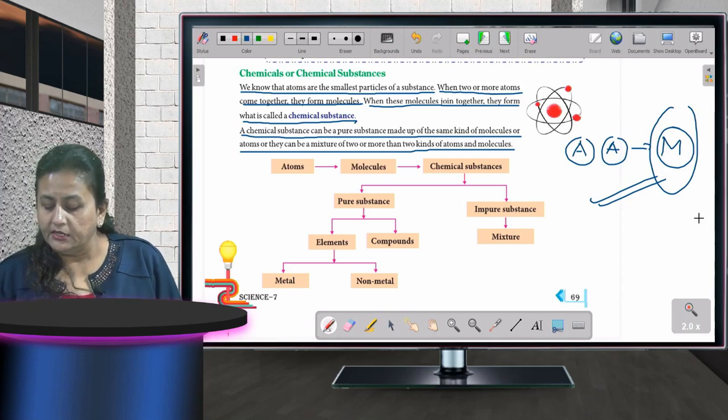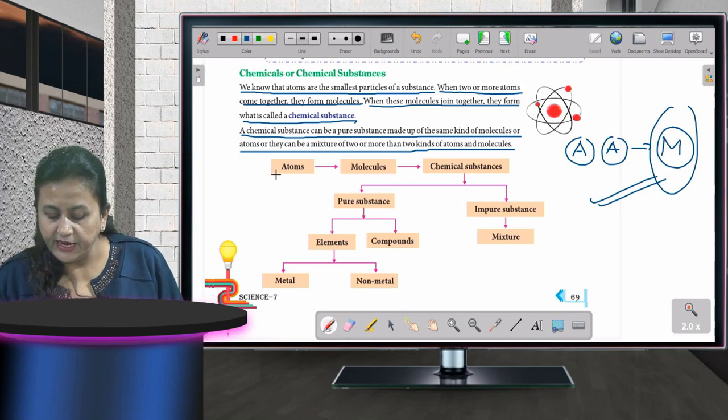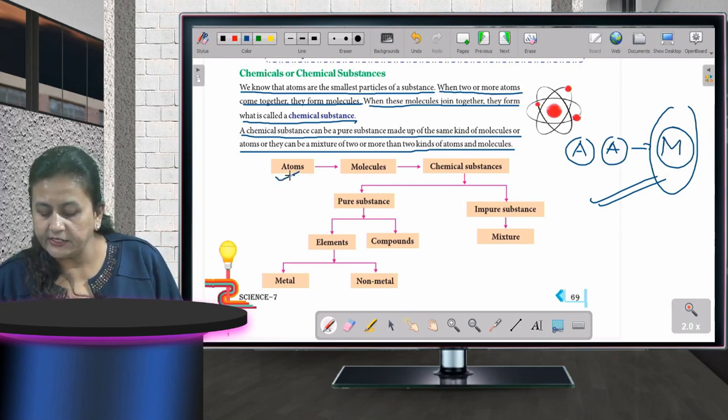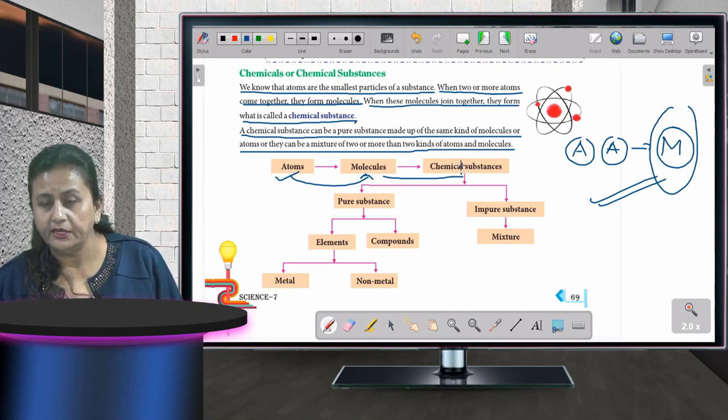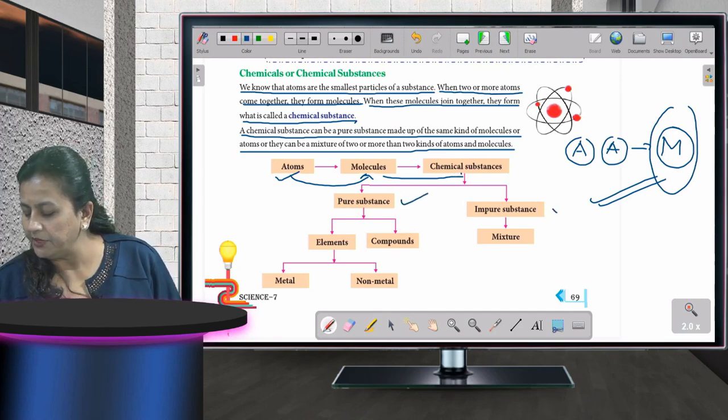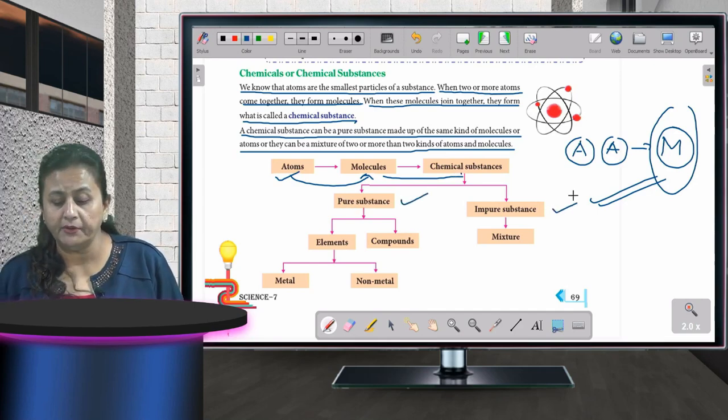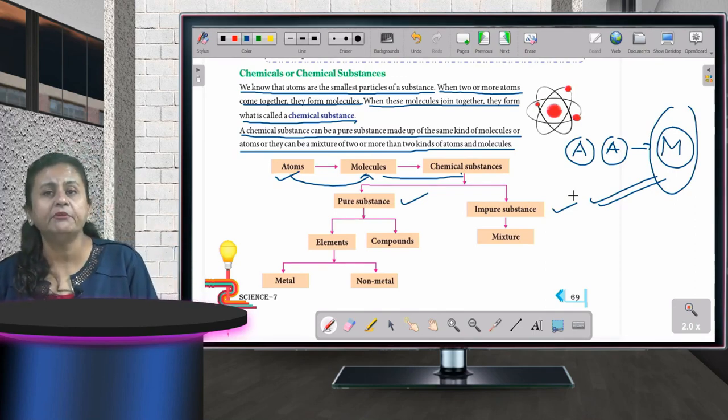Okay, this has been explained very nicely as I told you with the help of this diagram. See, atoms are there. When two atoms are combined, what do you get? You get molecules. Okay, and molecules, when they combine, new chemical substances are formed. Okay, that chemical substance can be a pure substance also, it can be impure also. Okay, pure में क्या होता है? Same kind of atoms. Okay, same kind of atoms are there, and in impure it may be different.